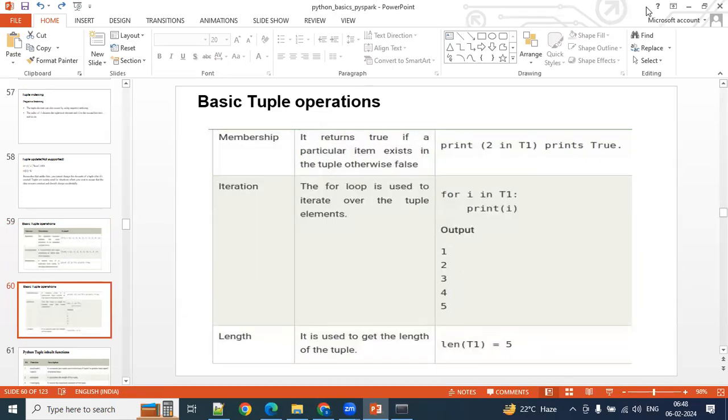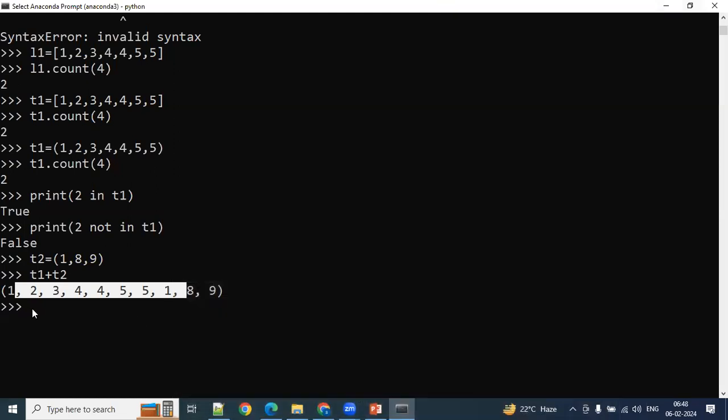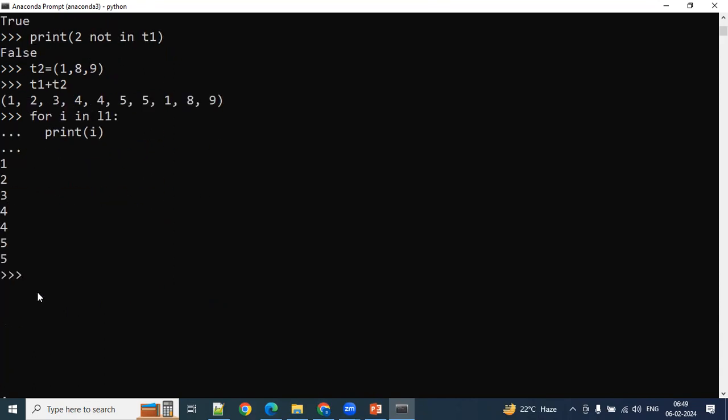Okay, and the iteration. Yesterday, how did we access the elements? How did we iterate the elements in the list? For I in L1 colon, I have taken. Hit enter and give two spaces. Print of I. If I take like this, it was accessing the elements from the list. Now, what about the tuple?